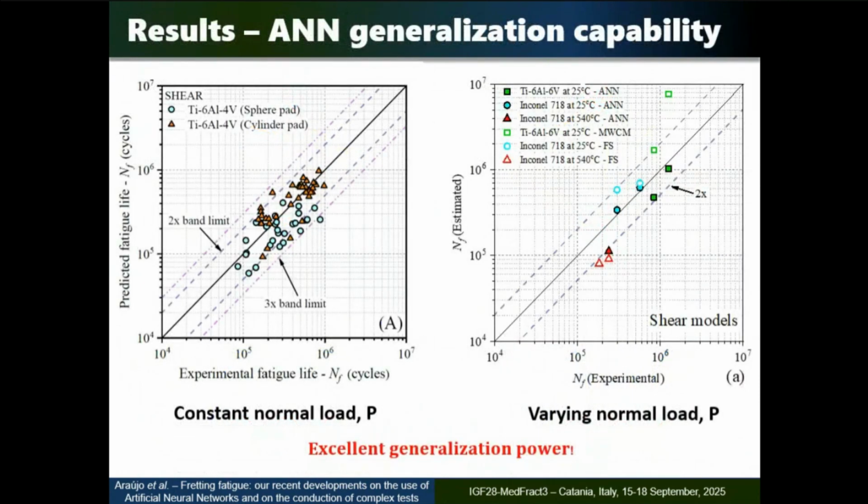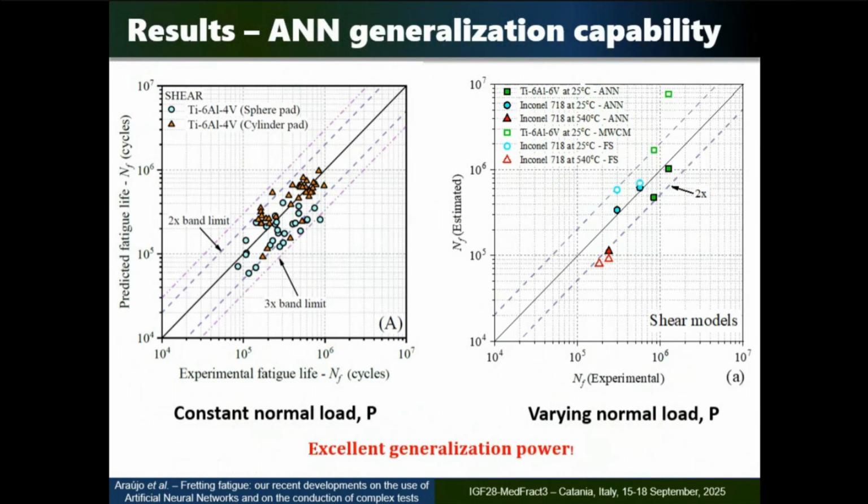for titanium. Excellent in terms of the blue. This is experimental against predicted life, experimental against estimated life. Here, titanium with spherical pads, titanium 6-4 with cylindrical pads. Here, Inconel and titanium with varying normal loads. So you can see both, well, this square is for analytical models, okay?